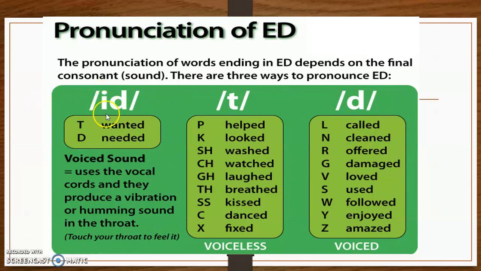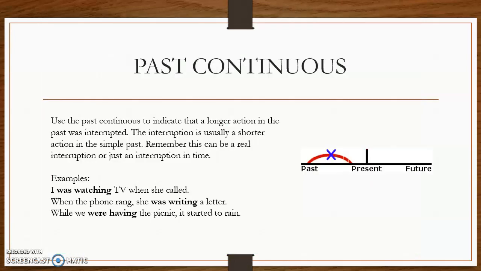Remember sound ID, sound T, and sound D. Again, remember that we are going to have needed, looked, and cleaned. Okay, those are going to be the 3 sounds that we are going to have for the termination ed of my verbs. And let's continue then with the following tense.